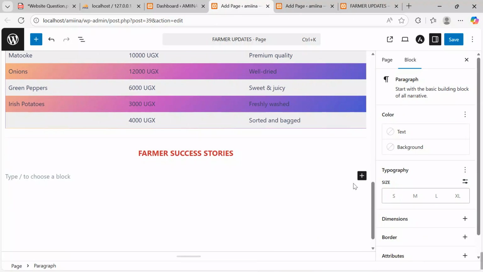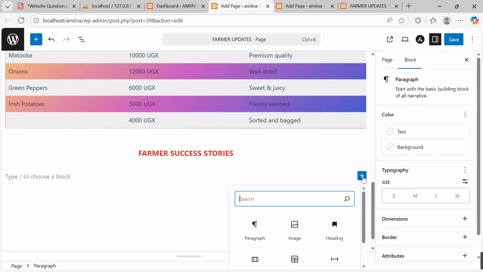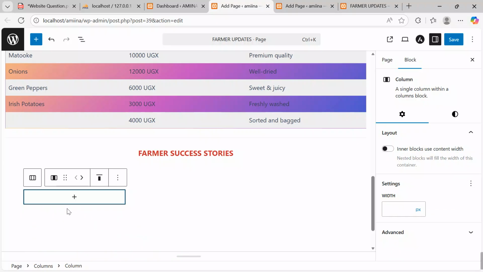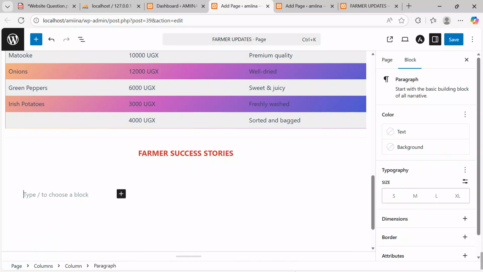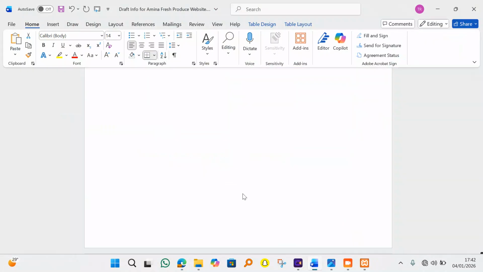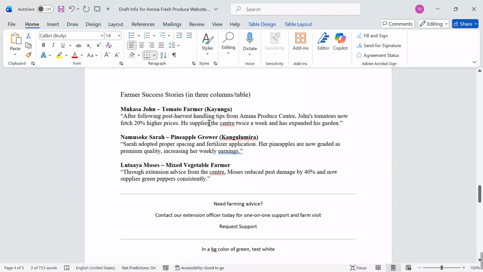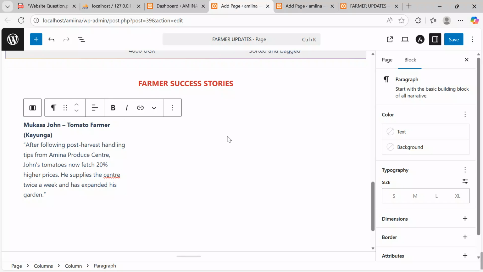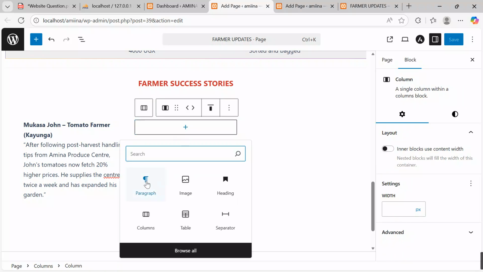Then after, I want to add another block of around 3 columns. Come to block, access columns, 3 by 3. You put some content here. I'm going to put the first paragraph. Come and check paragraph. Get back to our support document. We had some info. Maybe this is Mukasa John. Control C. Come here and then paste.